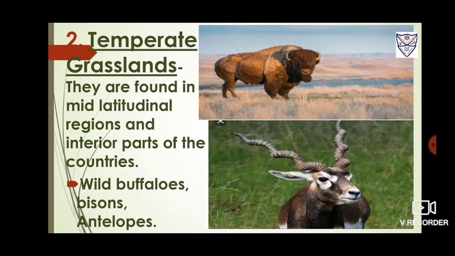Now the next is temperate grasslands. They are found in mid-latitudinal regions and interior parts of countries, and the grass there is short and nutritious. Wild buffaloes, bisons, and antelopes are common animals found in this region.